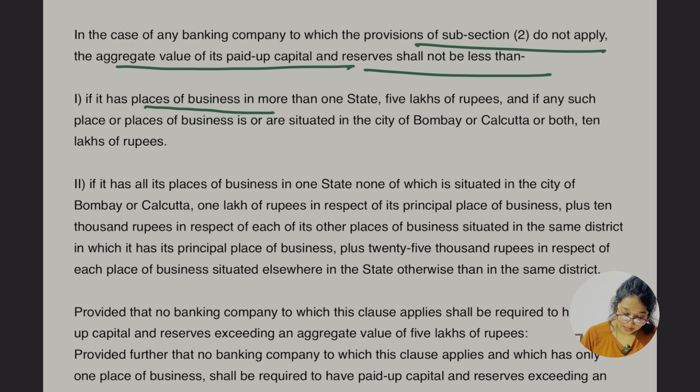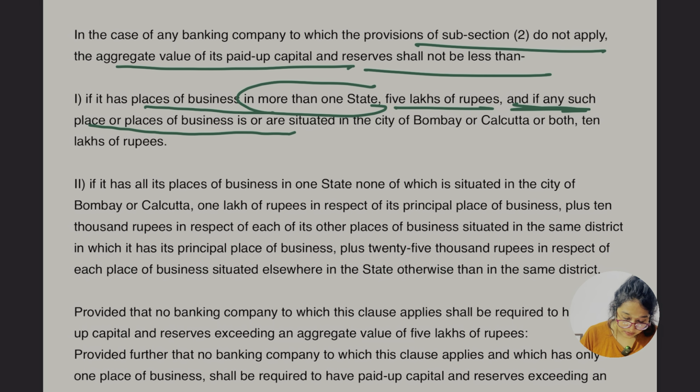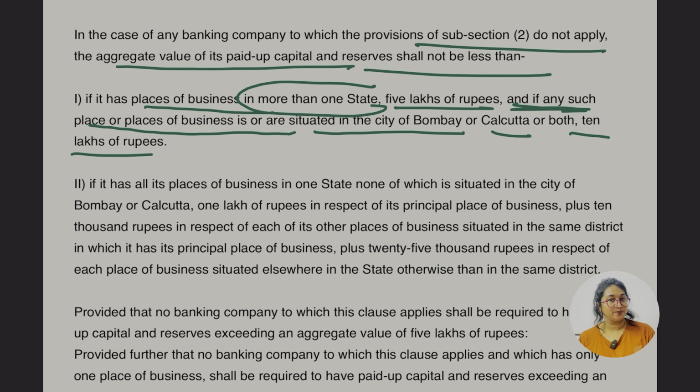If it has places of business in more than one state, in that case what was the minimum limit? 5 lakh. Very good. And if any such place of business is situated in the city of Bombay or Kolkata, in that case what is going to be the paid up share capital? 10, right, plus reserve.